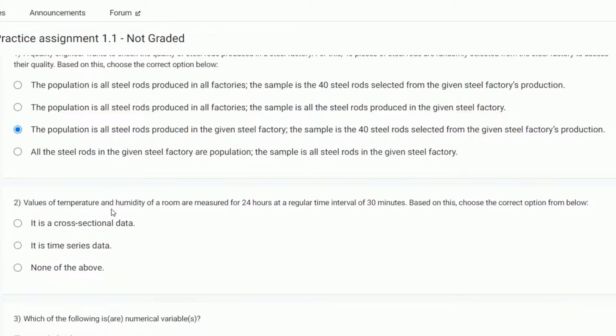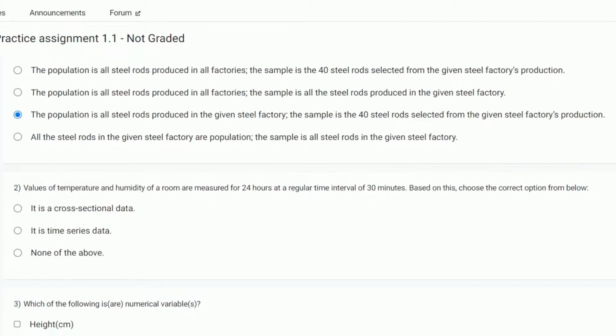Values of temperature and humidity of a room are measured for 24 hours at a regular time interval of 30 minutes. Based on this, choose the correct option from below. Cross-sectional time series. Here time is varied, so it is a time series data.